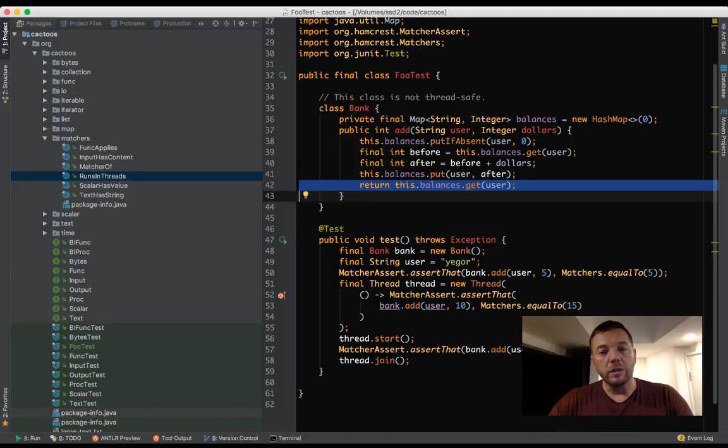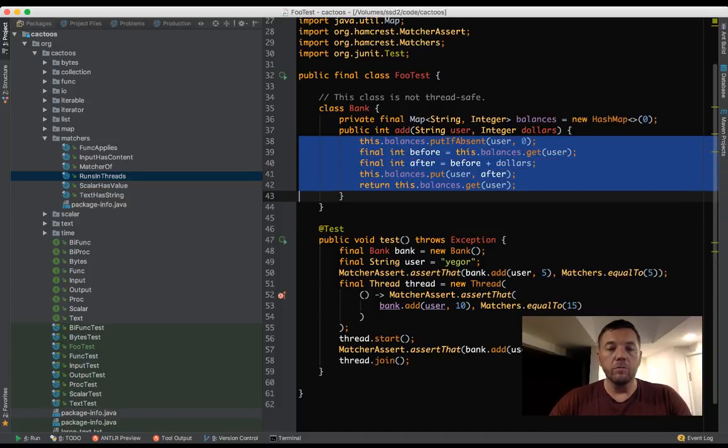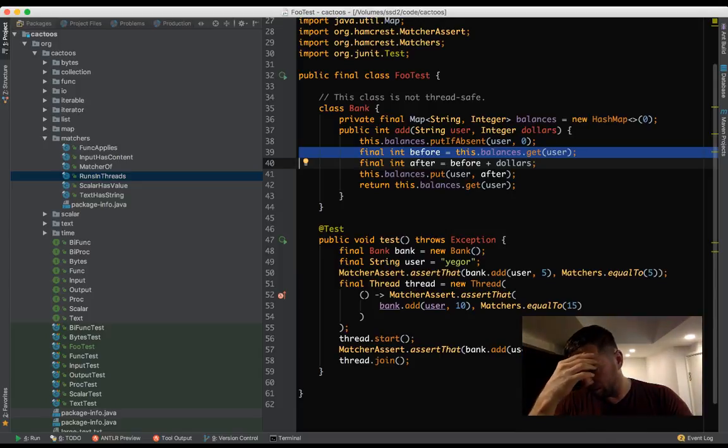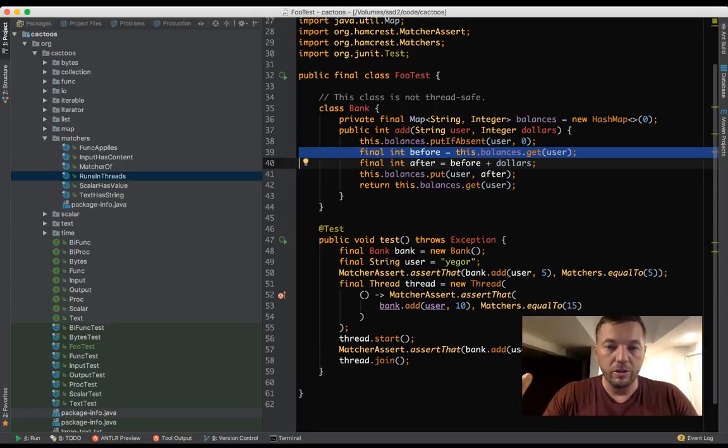This set of lines is not atomic because, like we saw before, they may deliver different results if we inject some changes, some parallel situations in the background. So it's not atomic.